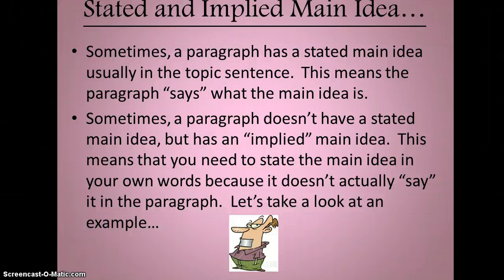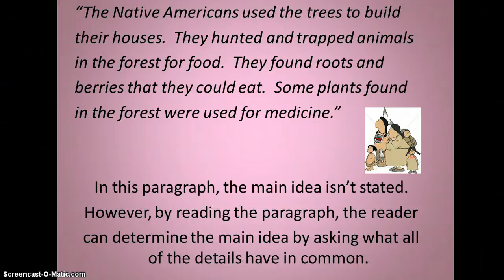In math, you're given 2 plus 2 plus 2. It never tells you that's 6. You have to come up with the solution to the problem. So when there isn't a main idea, if it's an implied main idea, you're the one that has to figure out the main idea on your own. Again, here's our example. The Native Americans used the trees to build their houses. They hunted and trapped animals in the forest for food. They found roots and berries that they could eat. Some plants found in the forest were used for medicine. In this paragraph, the main idea isn't stated. However, by reading the paragraph, the reader can determine the main idea by asking what all of the details have in common.